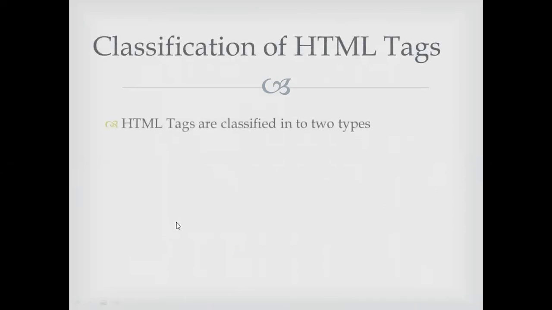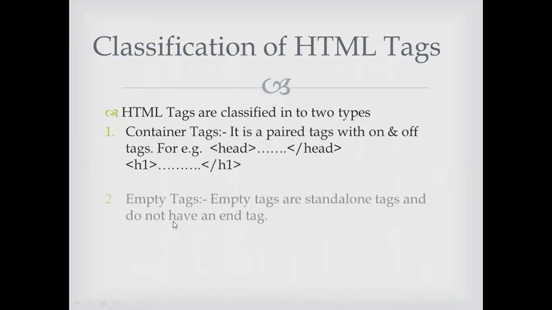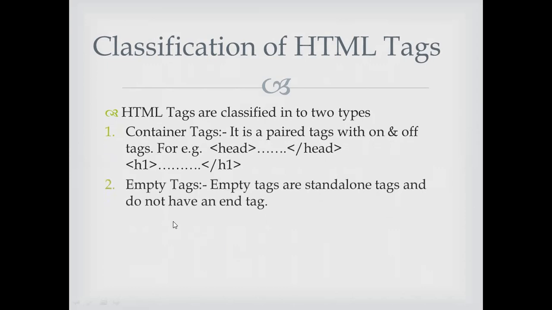Classification of HTML tags. HTML tags are classified into two types: one is the container tag and the other is the empty tag. A container tag is a paired tag, with an opening and closing tag, and the empty element tags are standalone tags. Examples of empty tags are BR, link, image, HR, meta. These tags don't require the closing tag.